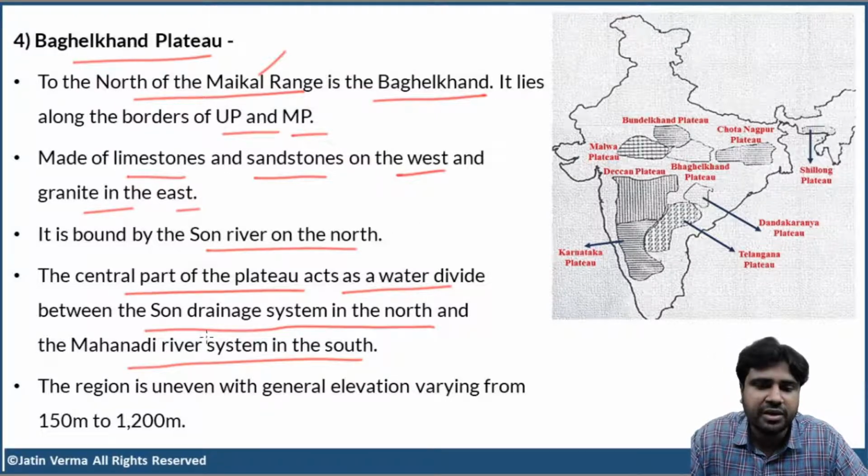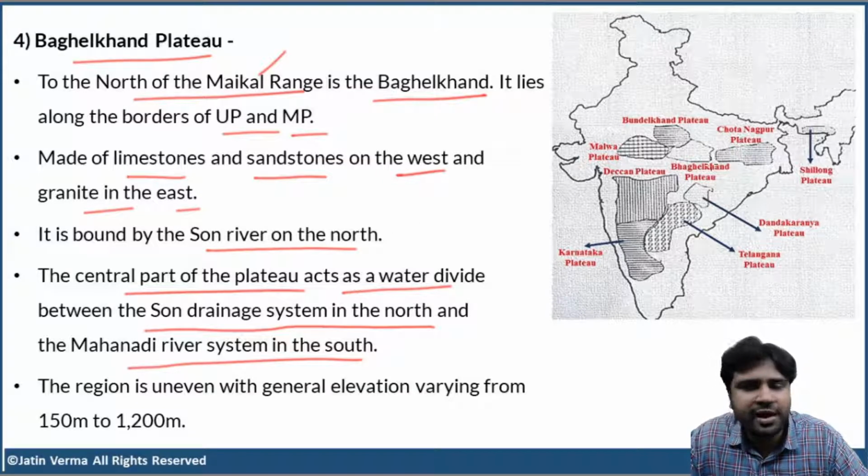Clear, right? Now, this entire region is uneven. Due to erosion, this entire region is uneven and its elevation varies widely. Its elevation varies from 150 meters to 1200 meters. So, there is a wide variation in the elevation of Bhagelkhand Plateau.